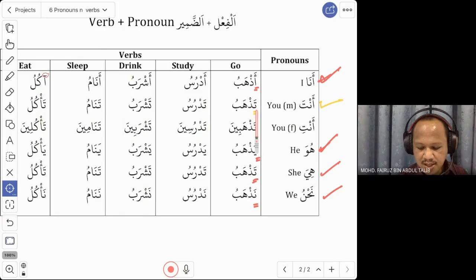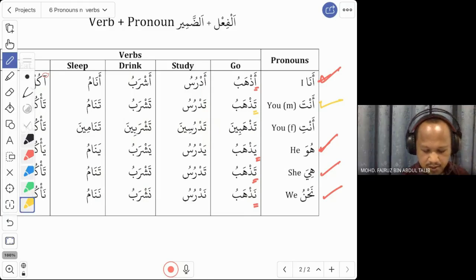So this is anta. Basically for anta, there's nothing new. It is similar to hiya. You just change from azhabu to tazhabu, from adrusu to tadrusu. That is for anta. So done for anta. The last one is anti.